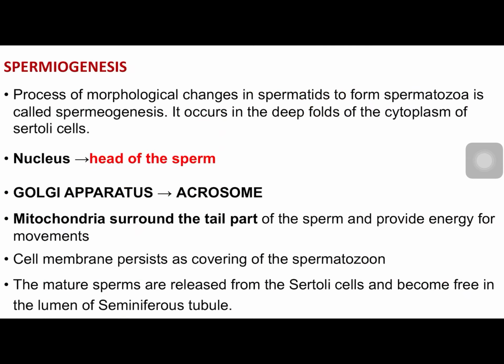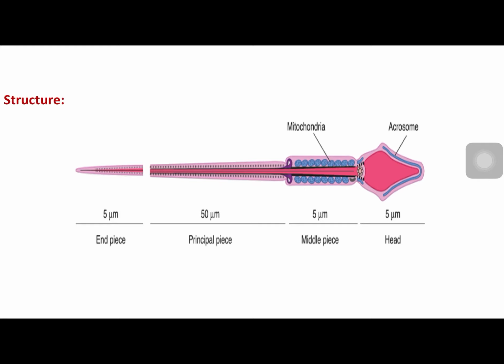The nucleus of spermatids forms the head of the sperm. The Golgi apparatus forms the acrosome in the head part of spermatozoa. Mitochondria surround the tail, which provides energy for the movement. The cell membrane persists as the covering of spermatozoa. The microtubules and the centrioles organize to form a flagellum. So let us see what are the different parts of spermatozoa.